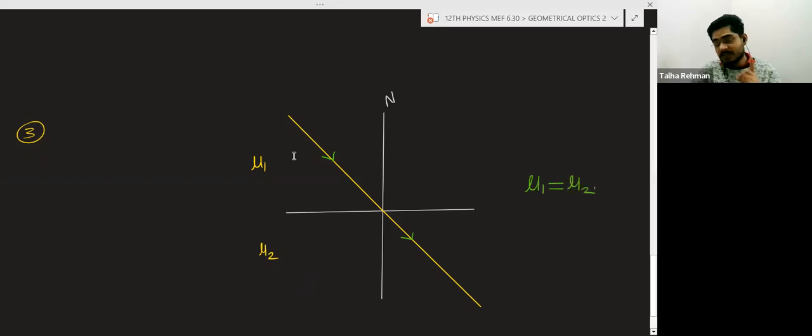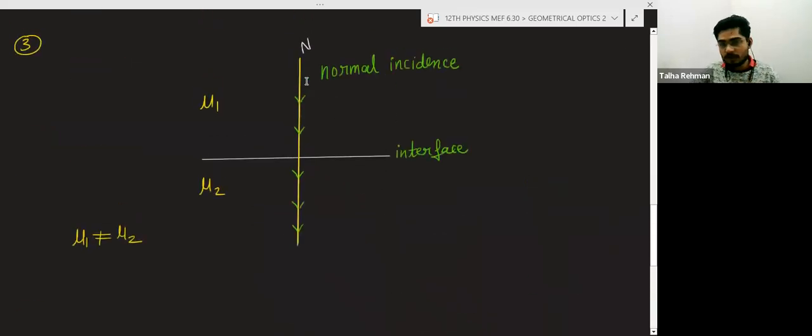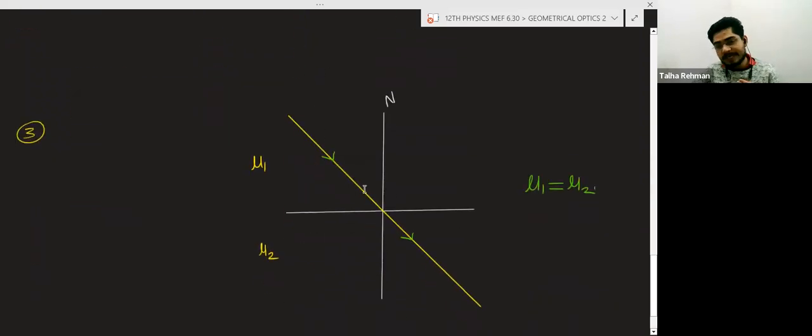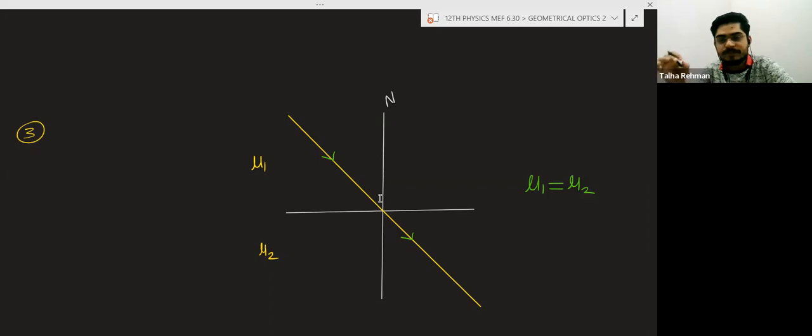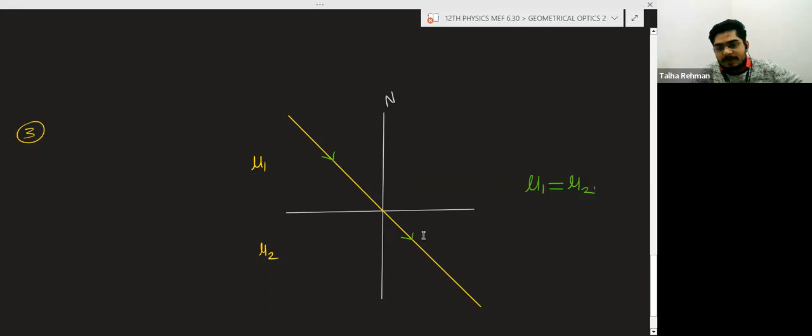For normal incidence the light passes straight, but not for oblique incidence. For oblique incidence there must always be bending of light, unless the refractive index is the same in which the light is traveling. So if the light passes straight, the refractive index mu1 must be equal to mu2, or the light can be moving in the same medium.